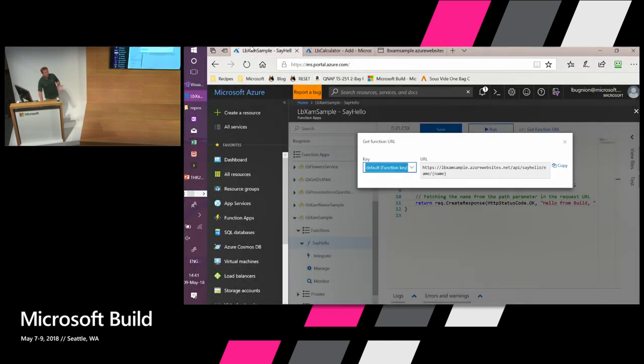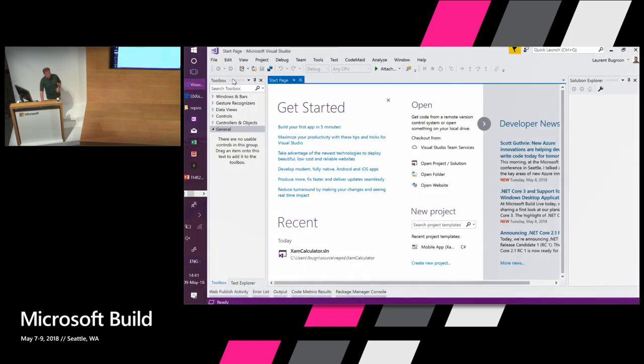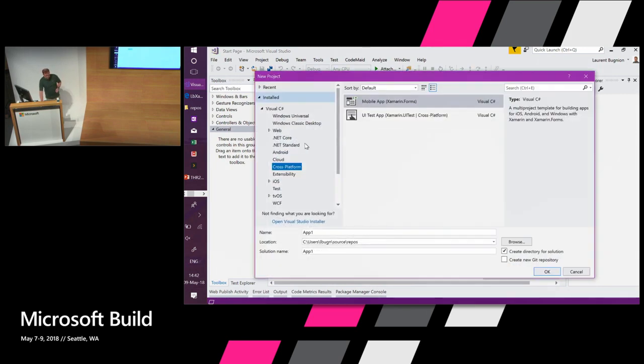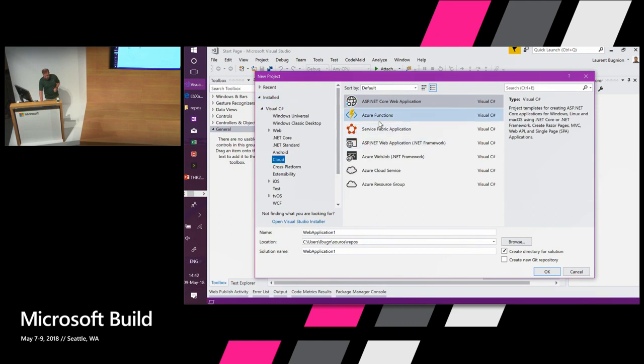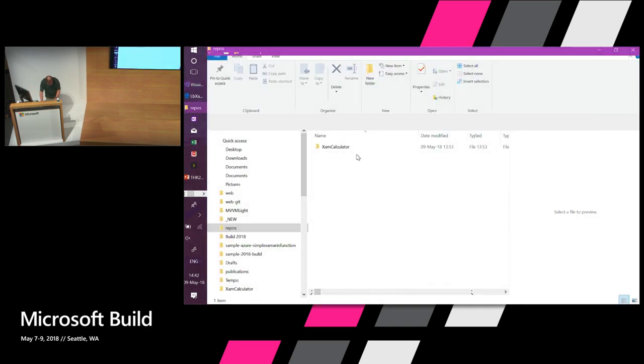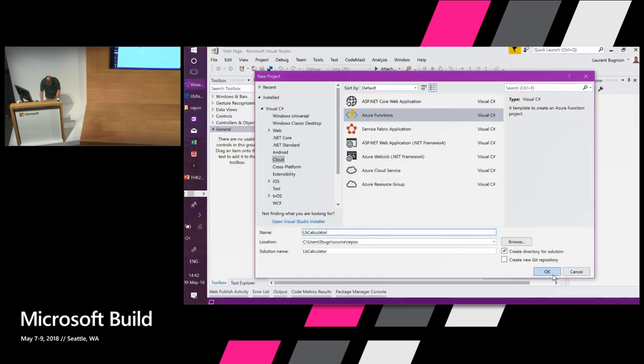Good, so like I said, in the web browser, it's cool to try things out. But of course, after a while, it gets a little bit limited. So this is when typically we change to Visual Studio. I like Visual Studio 17 for Windows. And here I can go and create a new project. And because I have the Azure workload installed, I have here Azure Functions. And so I can create a new function. For example, LB calculator. OK, I'm just going to check. No, that's correct. Yes. Here we go.